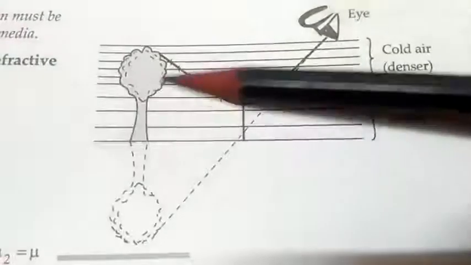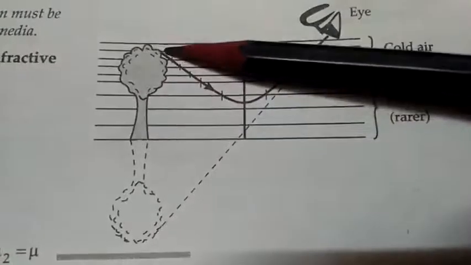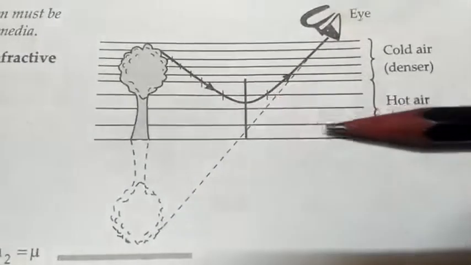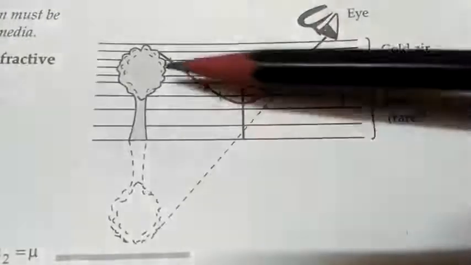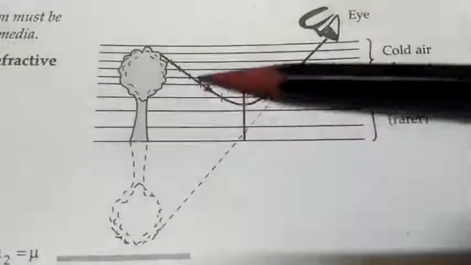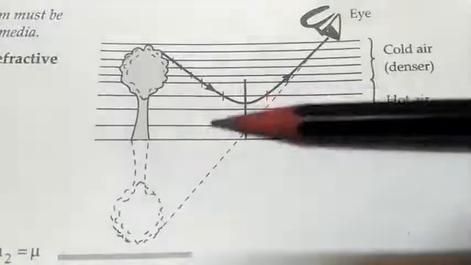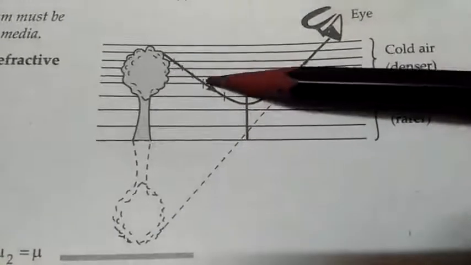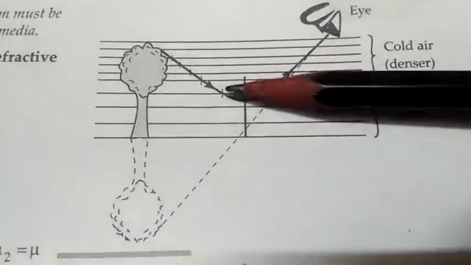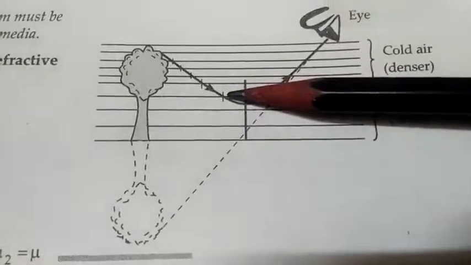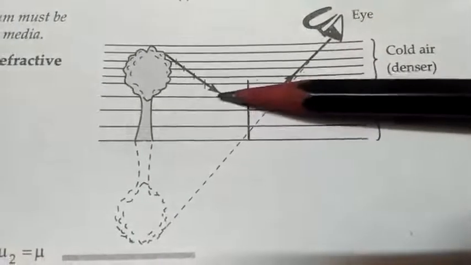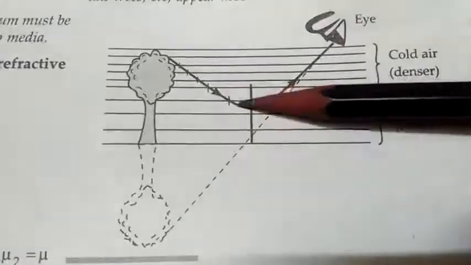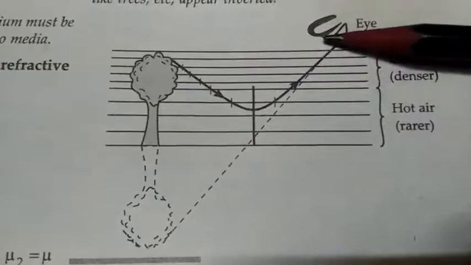Suppose one tree is there in front of you. The light reflected back from the tree tries to go down towards the earth's surface. But here a denser medium is there, and here a rarer medium is there. So what happens when the light ray tries to go here? Because their angle is more than the critical angle, they don't go into the rarer medium, but they come back into the denser medium.